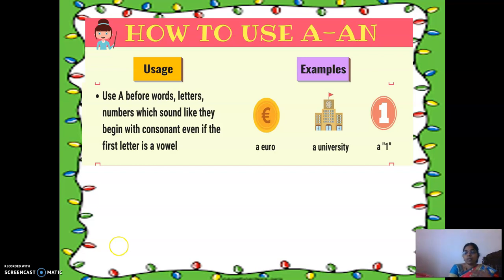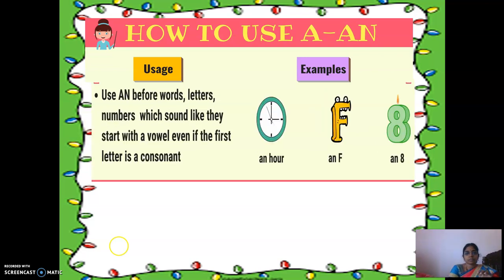Euro. So a euro, a university, a one. So a W sound is coming. University, it's not U, it's yuniversity. A euro, right? All these are exceptional cases where even though the vowel letters E, U and 1 are there, you are in a position to use a.